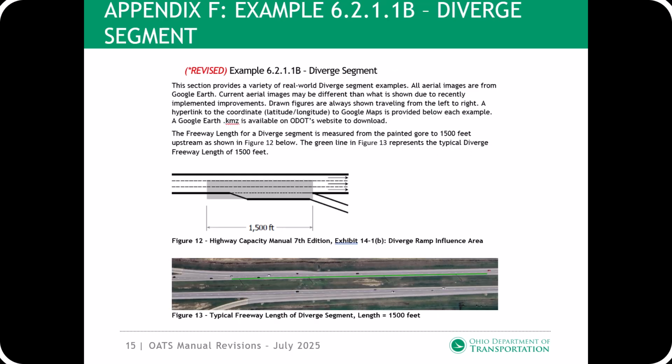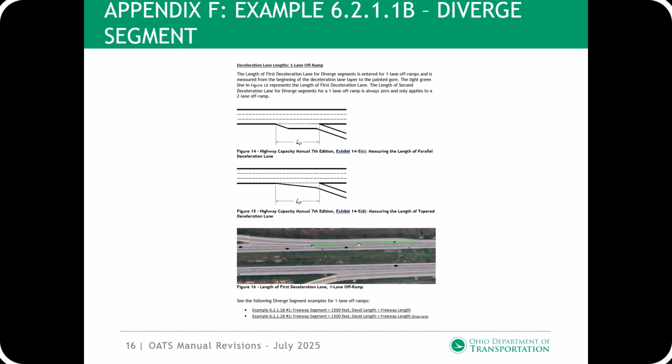6.2.1.1b, diverge segment. Several revisions were made to this section. First, real-world examples have been added showing how to determine various inputs for a diverge segment. Second, information on the 1,500-foot ramp influence area was added. Information on the deceleration lane length of a one-lane off-ramp was added. Examples of one-lane off-ramps were added for two different scenarios.